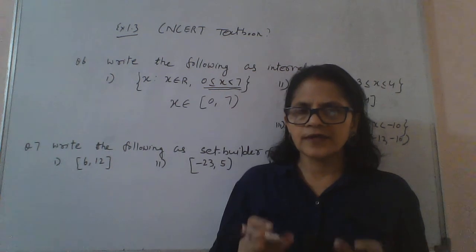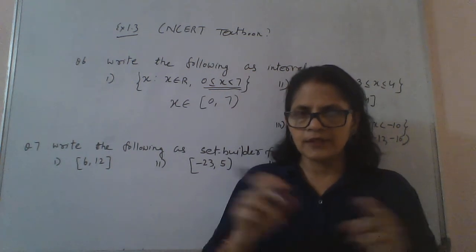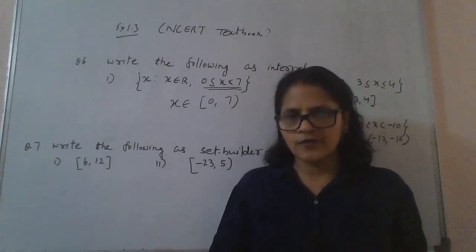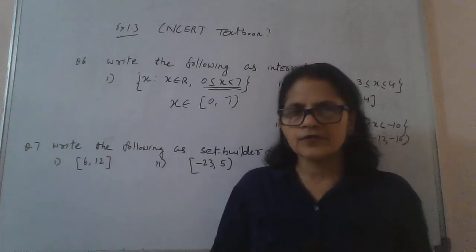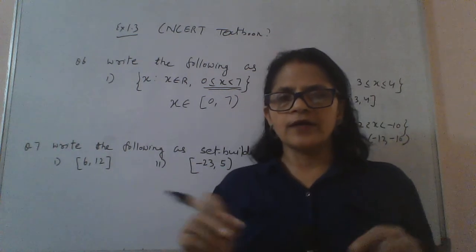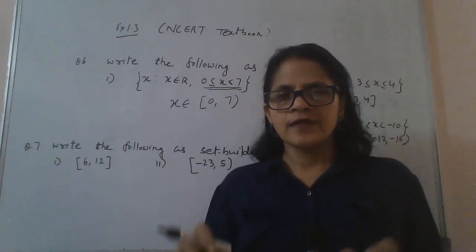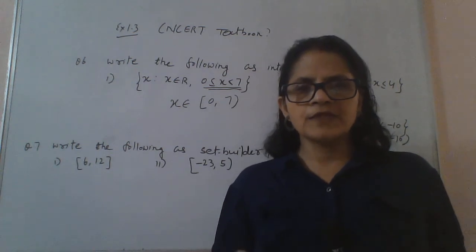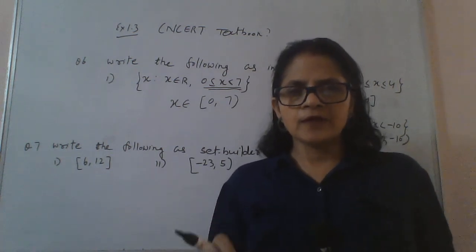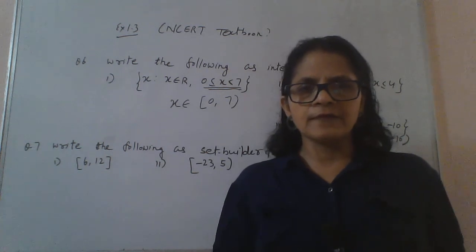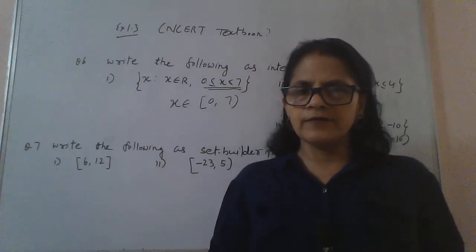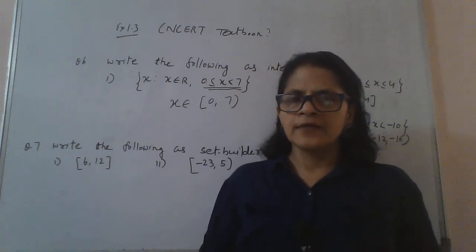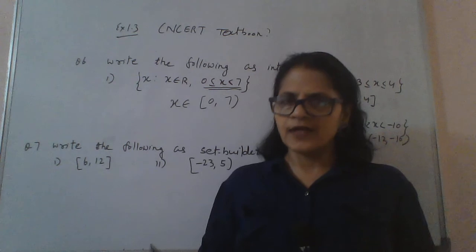If you write square bracket, it signifies a closed interval. If you use curly brackets, suppose you write {1, 2}, it denotes a set having two elements, 1 and 2. So please be very careful. Because it is the start of 11th standard, if you are careful, you can be very confident and comfortable in mathematics in senior secondary classes.